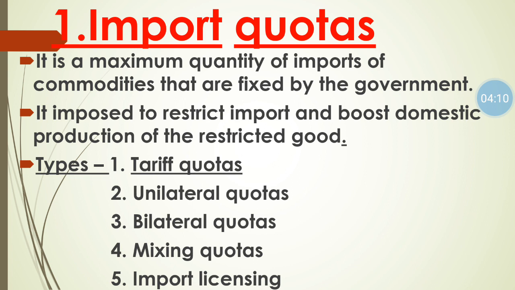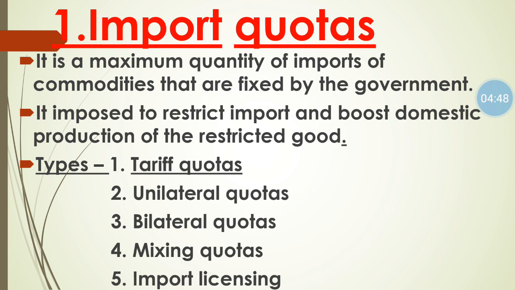In mixing quota, sometimes the government makes it mandatory for the producer to use a certain part of raw material from their domestic nation and a certain part of raw material they can import from another nation. Then import licensing. Import licensing is also a method used by the government to prevent import. In import licensing, the government makes it mandatory for the importer to take a license and permission from the government whenever they want to import more than the limit decided by the government.